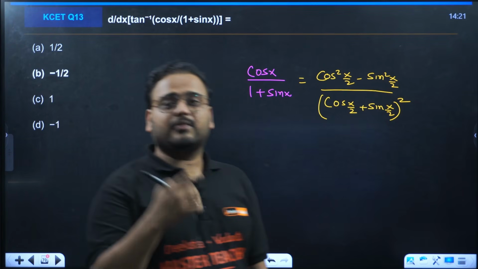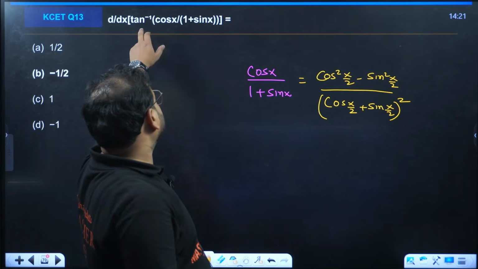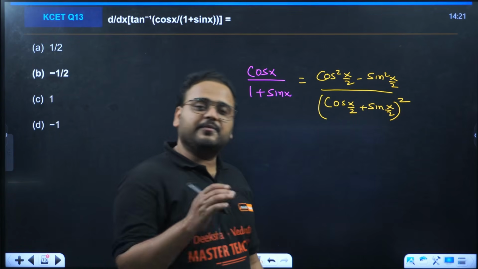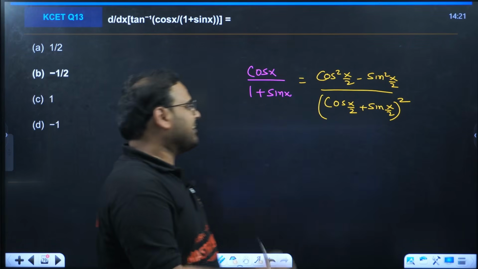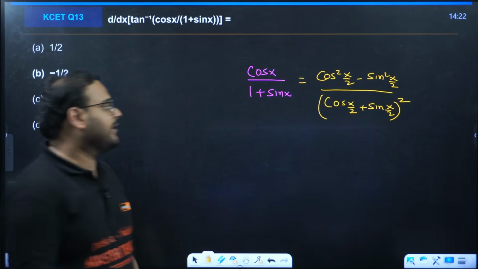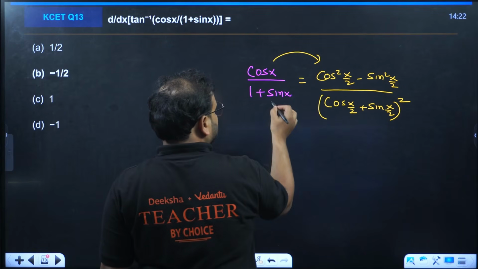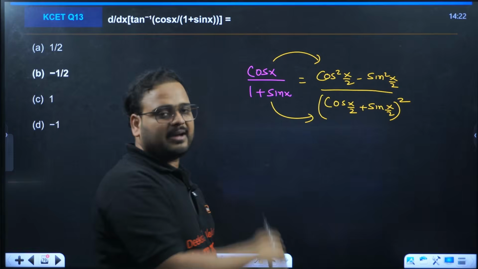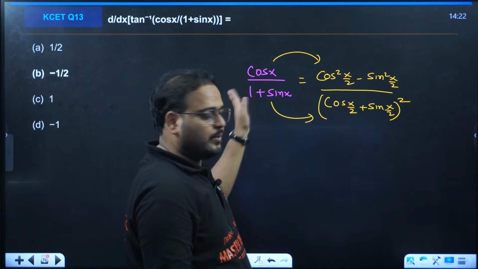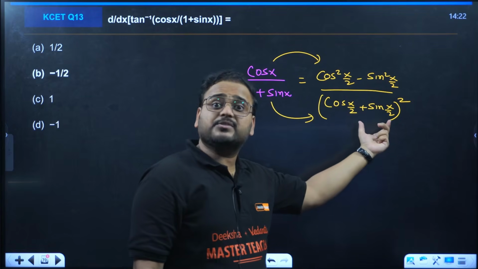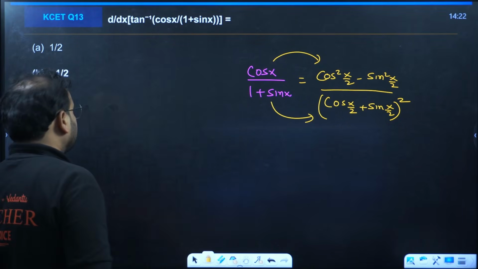Formulas are there, but the question is why? Because we need to reach outside, we have tan inverse. To simplify it or to make it easy to solve, I have to create a condition for tan inside, right? And this is a direct formula. This is not a direct formula, but remember I solved a question back. One is cos square plus sin square. Sin is 2 sin x cos x by 2 basically. This becomes a whole square. The perfect square question, I told you to use the other method. If you want, I can show you that as well.